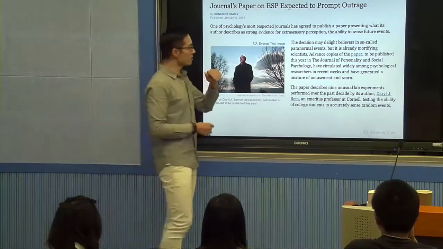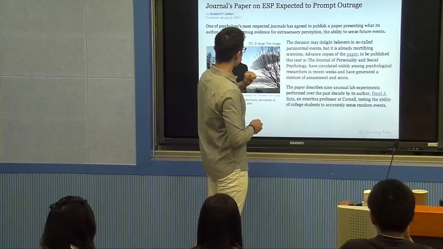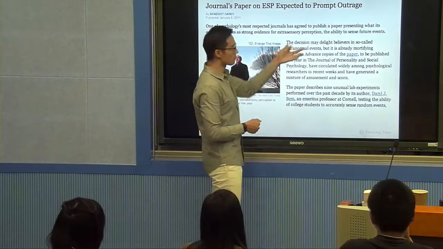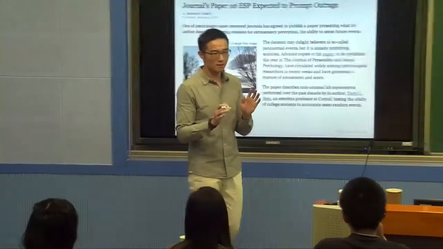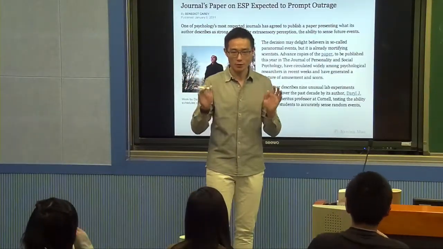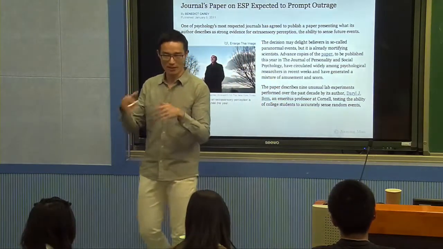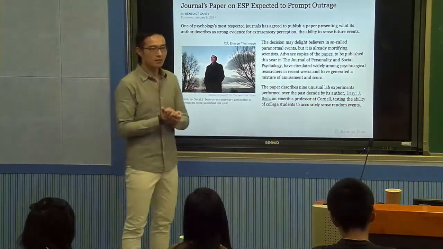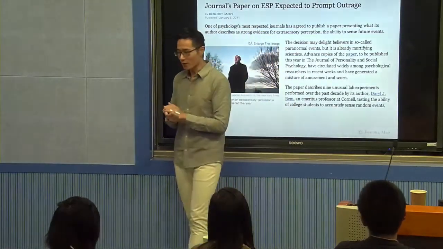What he did is he published research saying people have ESP. ESP stands for extrasensory perception. Basically he says people can predict the future in some situations when they shouldn't have any ability to predict. They can sense the future. So he did this experiment. That's a true experiment, if I recall correctly.